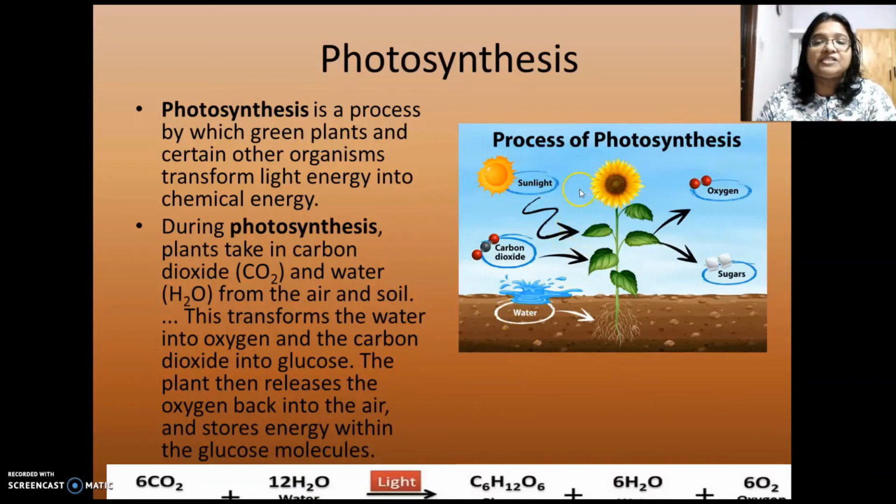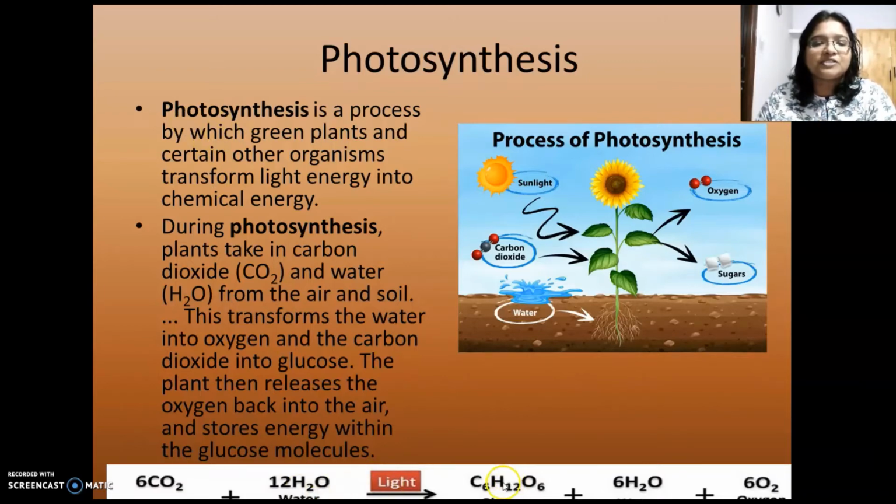And in the presence of sunlight and a pigment which is called chlorophyll, and this pigment is seen inside the chloroplast of the leaf mostly. So in the presence of sunlight and chlorophyll, the inorganic materials like carbon dioxide and water combine and glucose is formed. And this process of synthesis of food from inorganic materials in the presence of light and chlorophyll, we call that as photosynthesis.